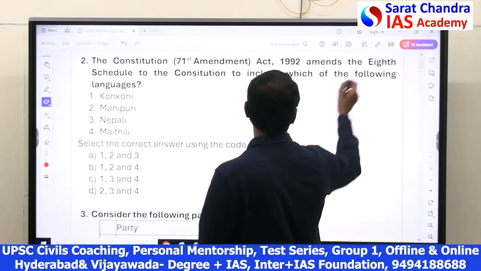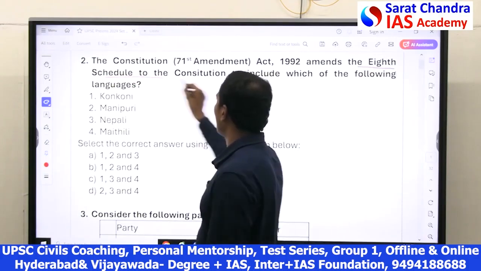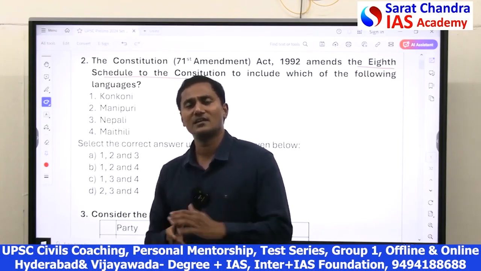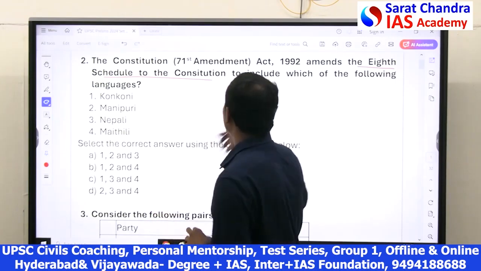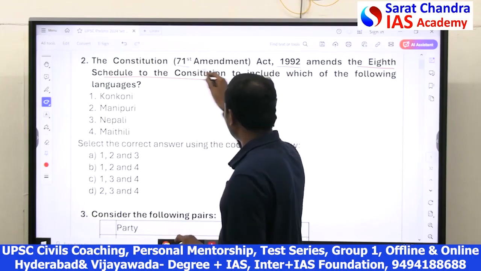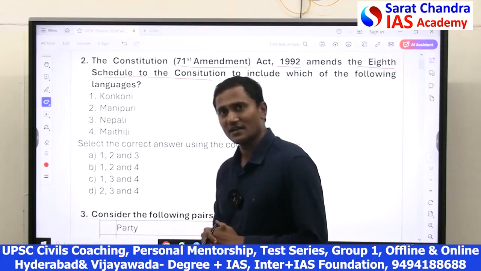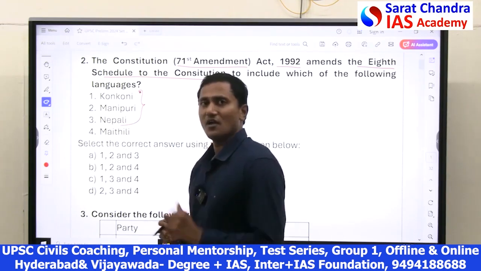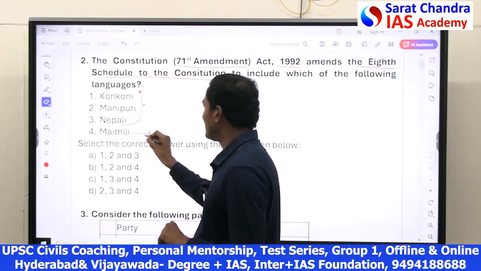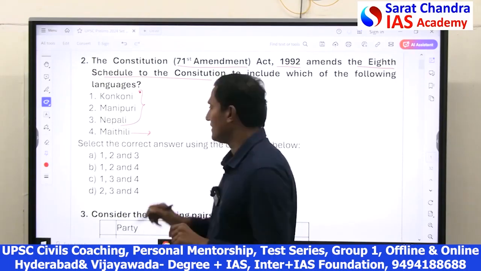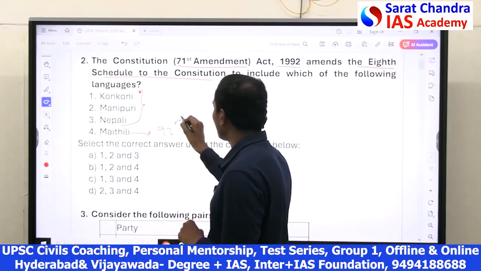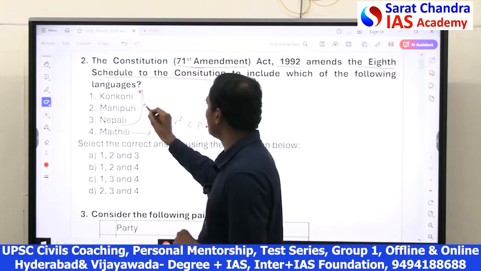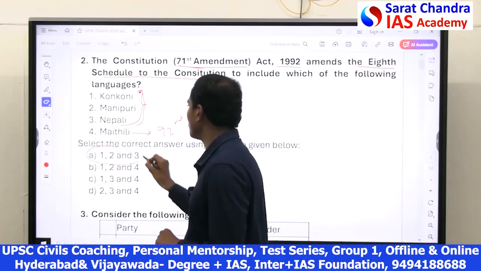See, the 8th Schedule of the Constitution of India has the languages, and new languages were added by amending the Constitution. In 1992, by the 71st Constitutional Amendment Act, 3 languages were added: Konkani, Manipuri, Nepali. Whereas Maithili was added by the 92nd Constitutional Amendment Act. So for the 71st, only these 3. Hence the answer is 1, 2 and 3.